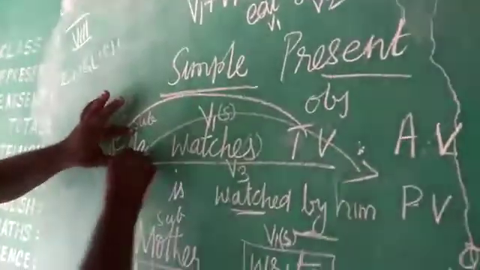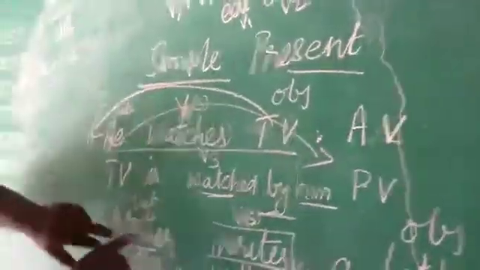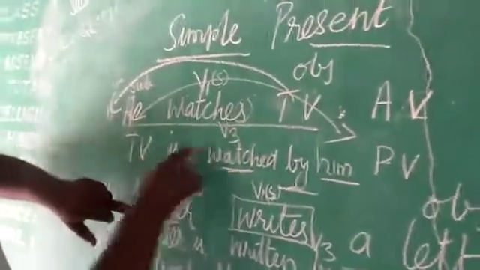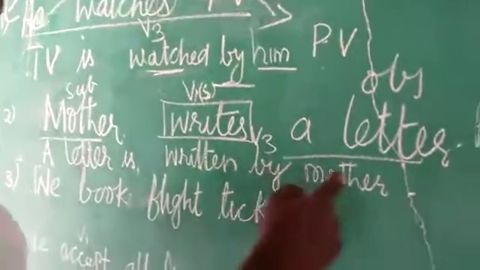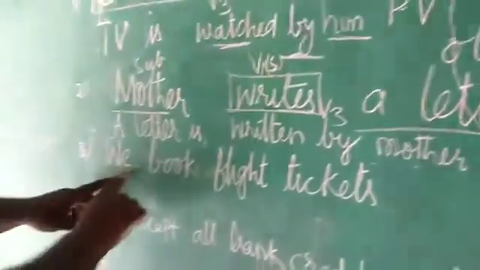Here it is he. We took him. He is a male person. Him is also a male person. But mother is directly given here, so directly you can write it. So a letter is written by mother. Let's go on with one more example.